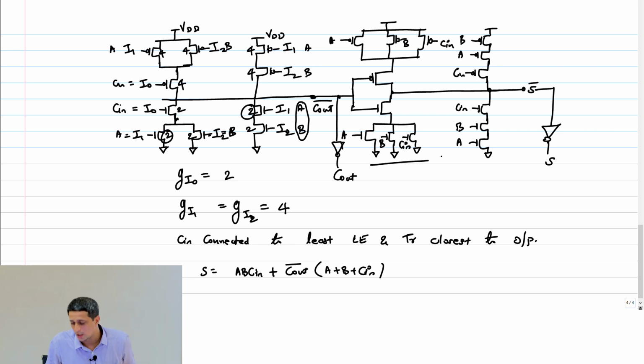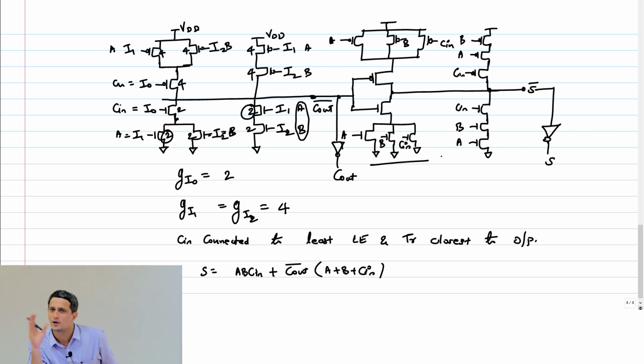In this portion, tell me why I did not connect C in to the transistor closest to the output. Huh? Sorry? No, it's not only the effect, the logic itself will change. I cannot even do that. See, you can do all this transistor reassignment if it is equivalent to connect any input to any transistor.